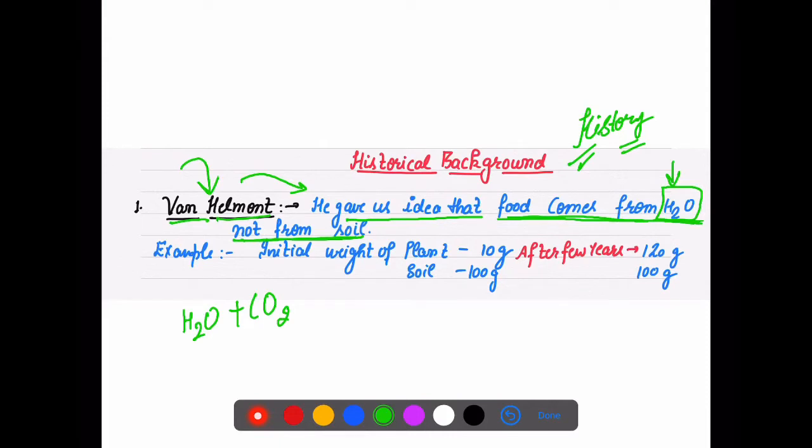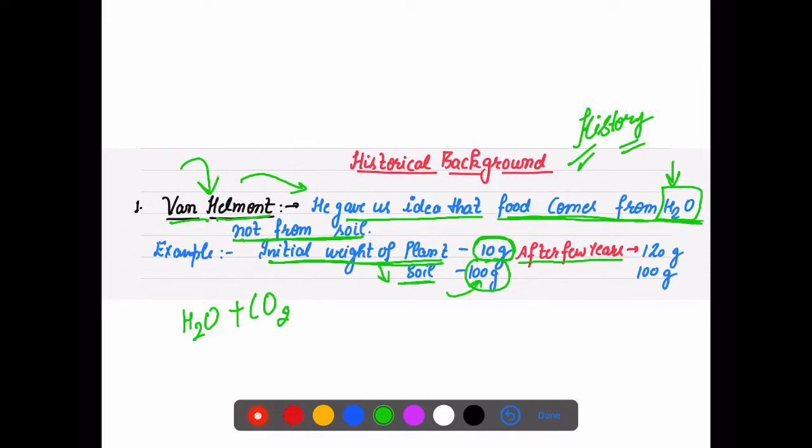How did he test this? He took a plant and weighed it; the initial weight of the plant was taken. उसने एक plant लिया और उसका initial weight किया, and the initial weight था उसका 10 gram. Then he took soil जिसमें plant लगाना था, and he weighed that soil also. That soil was 100 gram approximately.